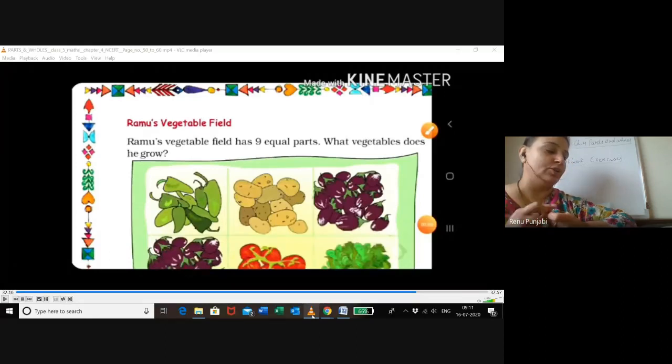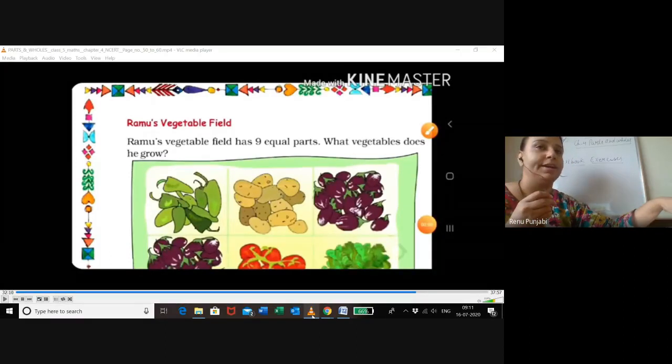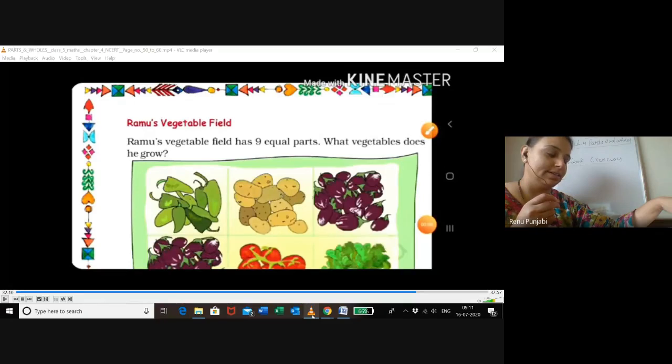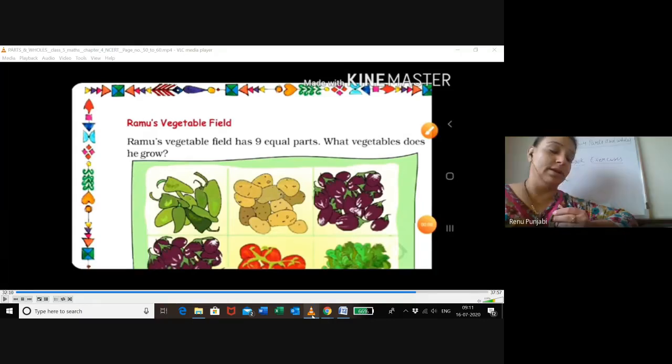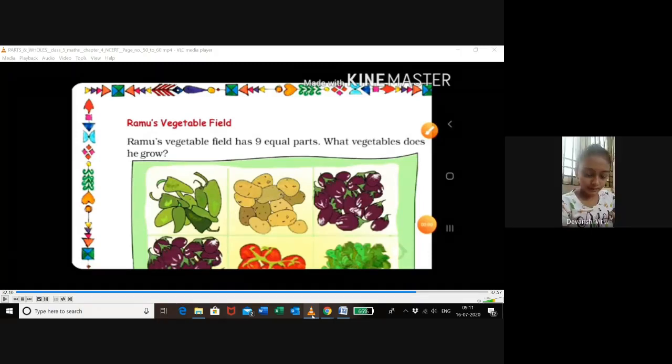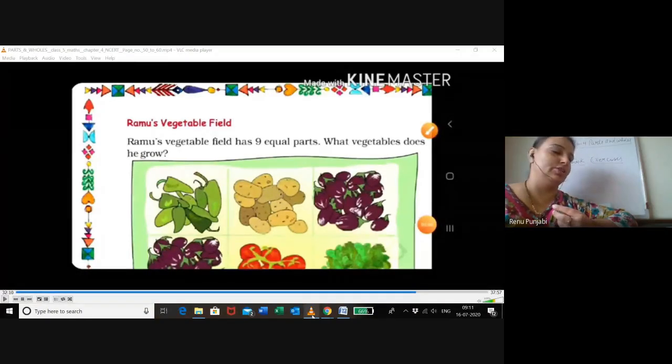They were not radish. They are spinach. So now tell me, what is the part of spinach? 1/9 is of spinach and 2/9 is of brinjal.